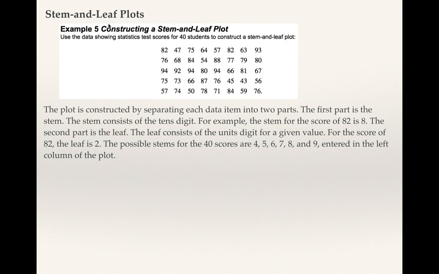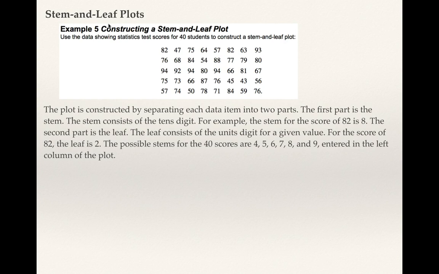The first part is called the stem. The stem in this set of data would be the tens digit. For example, the stem of score 82 is the 8, because it's in the 80s range. The second part is the leaf. The leaf consists of the units digit. So for that example, the 2 is the leaf of that data value.